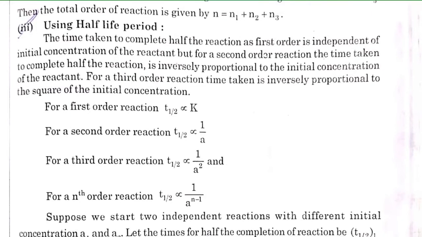the time taken to complete half the reaction for a first order is independent of the initial concentration of the reactant, but for a second order reaction the time taken to complete half the reaction depends on it, right. એટલે કે for first order માટે t1/2 proportional to k, second order માટે t1/2 proportional to 1 by a, third order માટે t1/2 proportional to 1 upon a raised to 2, and nth order માટે t1/2 proportional to 1 upon a raised to n minus 1. આ આપણે ફર્સ્ટ અને સેકન્ડ ઓર્ડર ભણશું ત્યારે આ એમાં આપણે કેલ્ક્યુલેશન કરવાનું જ છે, ત્યારે જોઈ લેશું, બરાબર, કોને હાફ લાઈફ પીરિયડ કહેવાય.